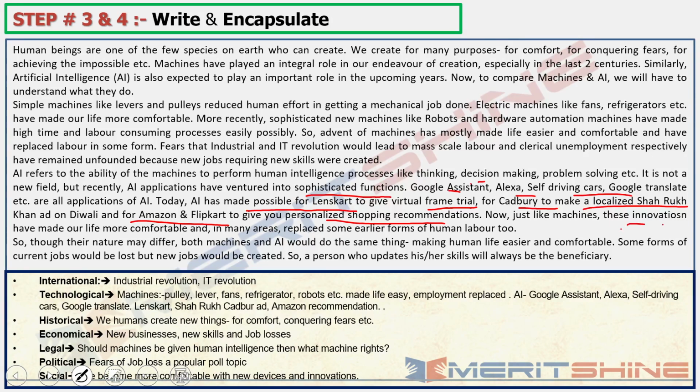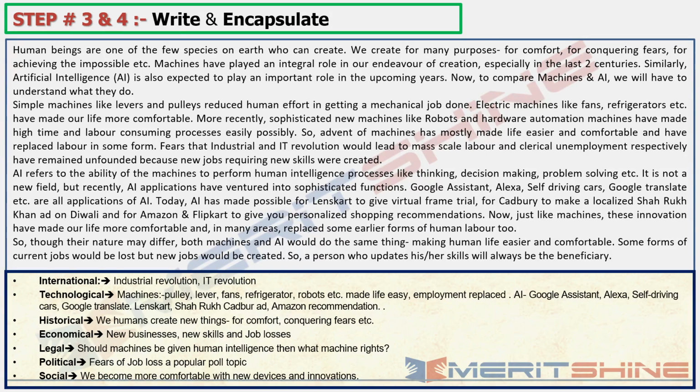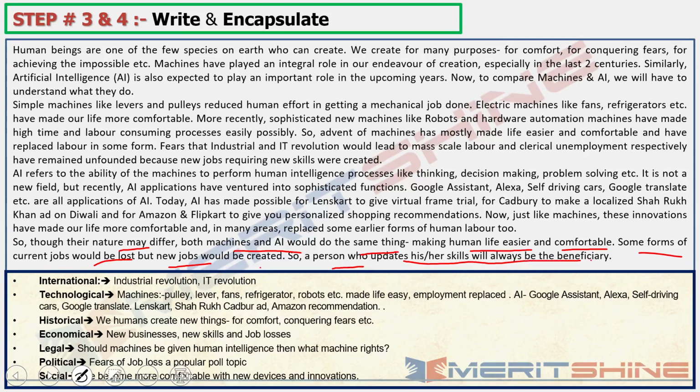Now, just like machines, these innovations, this is why second reading is important. See, innovation spelling is wrong. So I'll just go on to the innovation part and I will change it. Innovations have made our life more comfortable and in many areas replaced some earlier forms of human labor. So though nature may differ, both machines and AI would do the same thing, making human life easier and comfortable. Some forms of current jobs would be lost, but new jobs would be created. So a person who updates his or her skill will always be the beneficiary. Simple and done.